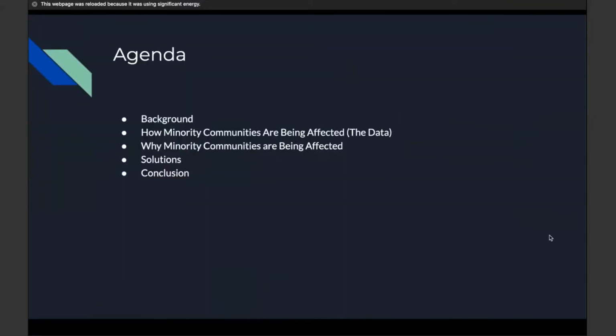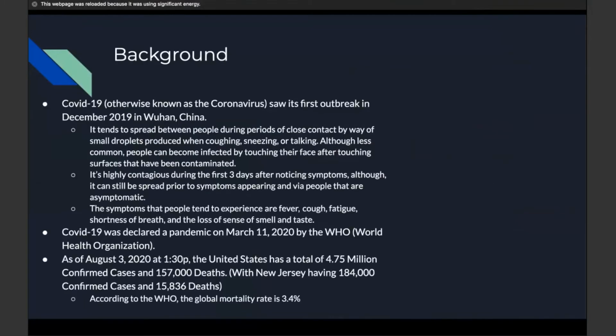Some background information. COVID-19, which is otherwise known as the coronavirus, saw its first outbreak in December 2019 in Wuhan, China, during periods of close contact by way of small droplets produced when coughing, sneezing, or talking. Although less common, people can become infected by touching their face after touching surfaces that have been contaminated.